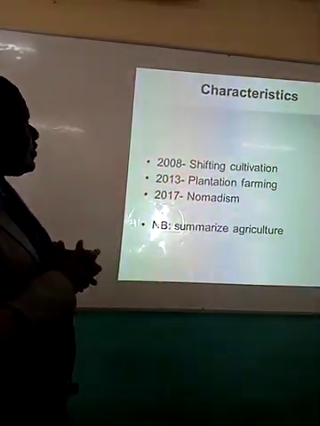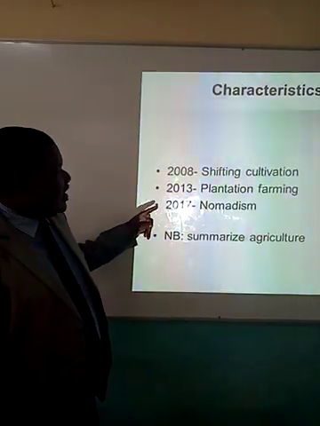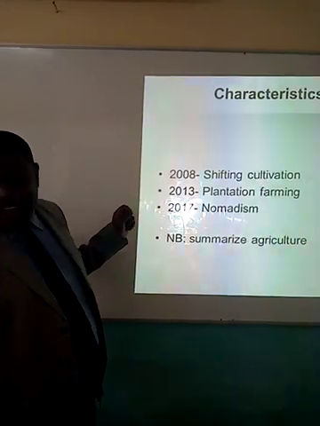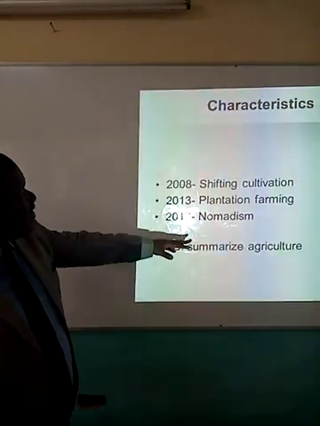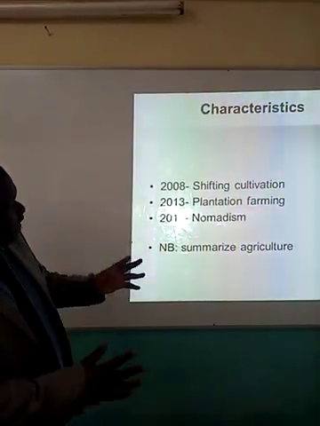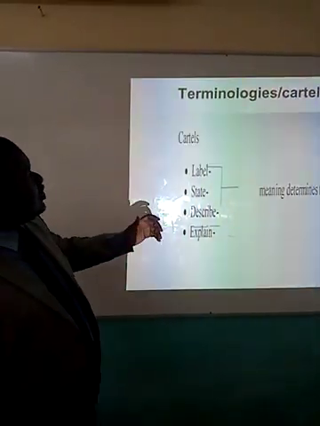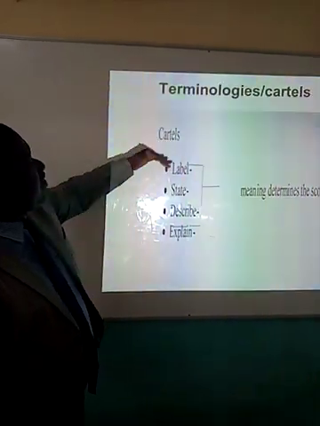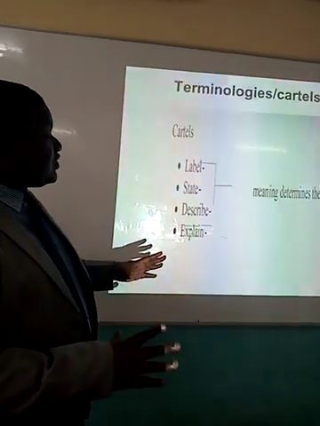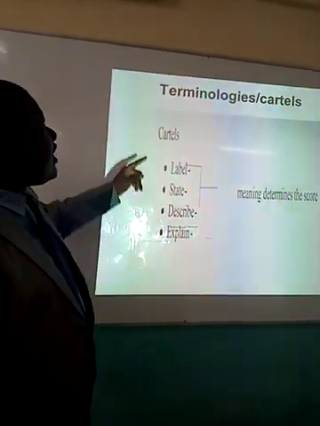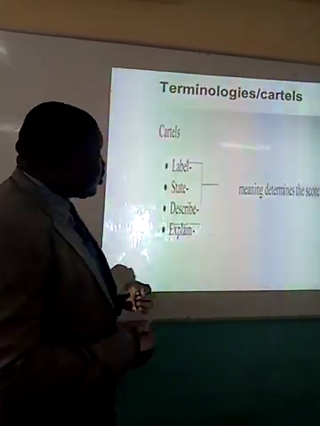The students must know. And then lastly, probably, characteristics of agriculture types. As I was saying, you will find out that shifting cultivation, plantation farming, or nomadism have been tested in terms of characteristics of those kinds of agriculture. It is important to summarize agriculture very fast for the students and then look at the terminologies. These terms are called cartels. They are holding marks for students, especially those who have cleared the KICD syllabus and have not revised properly. And that revision must bring in the next aspect into revision.